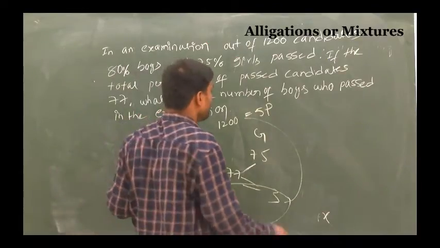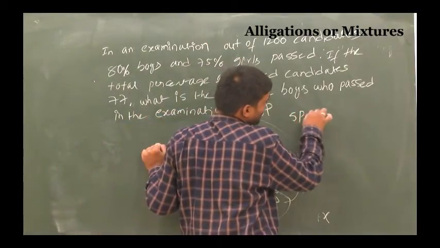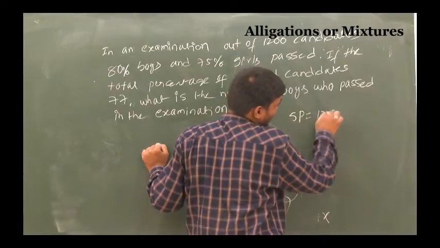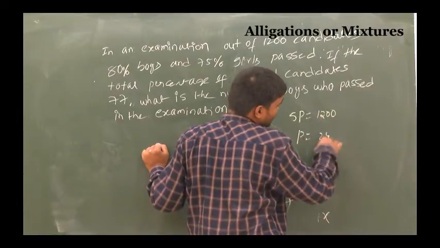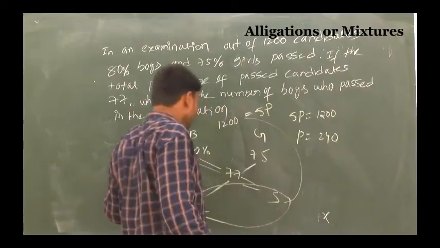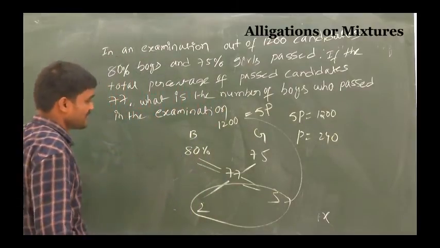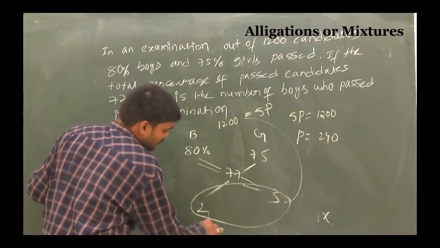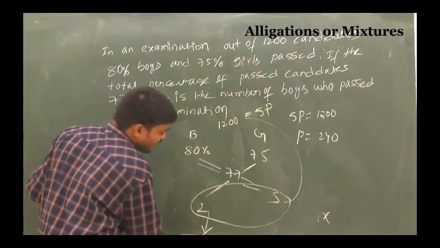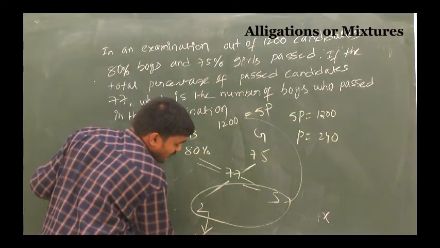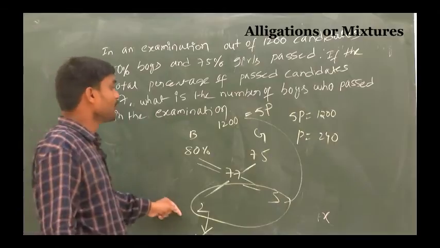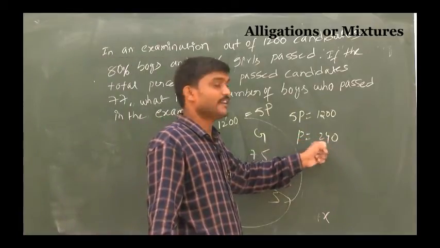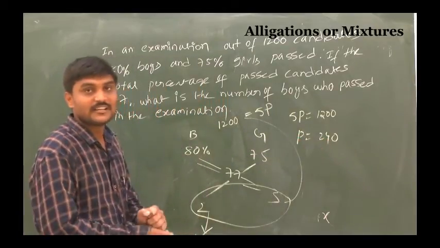So 1 part equal to 240. But you are asking how many boys? This is the two parts. That's why this is 480 candidates.